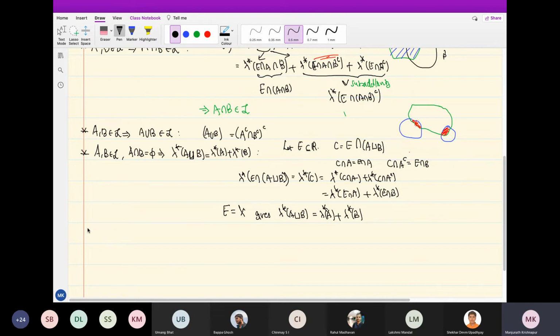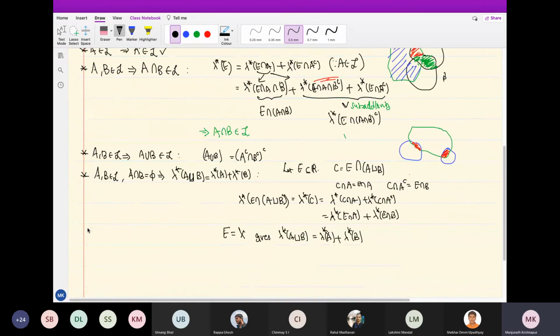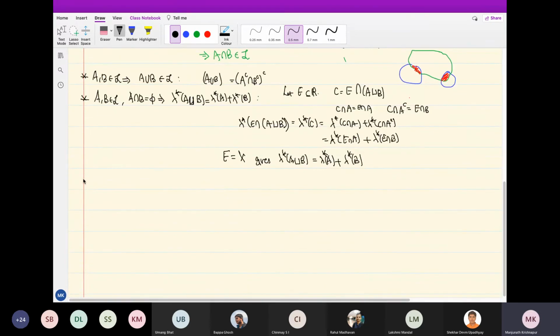Now what remains is, okay, there are several things. So now comes the countable union. Let us take: if A_n belong to L implies union A_n belongs to L. That's what I want to prove. And lambda star, okay, that we will come to. So let's say L is closed under countable union.